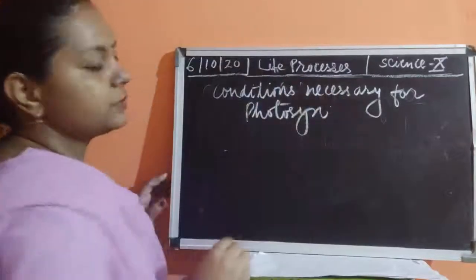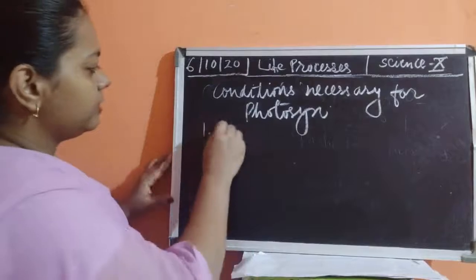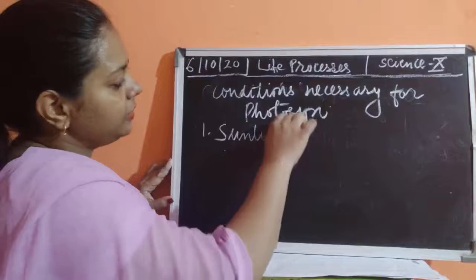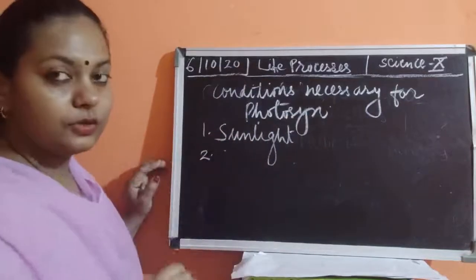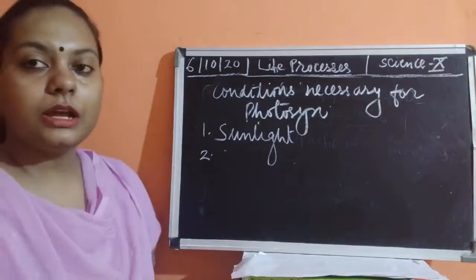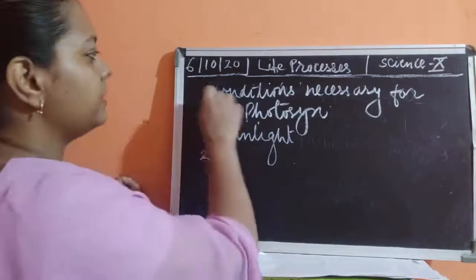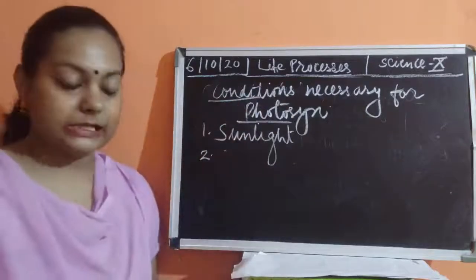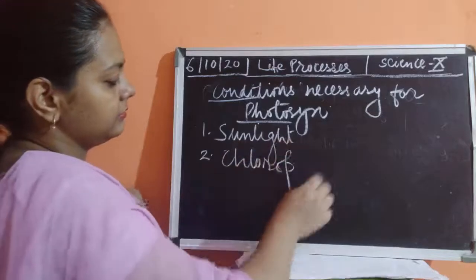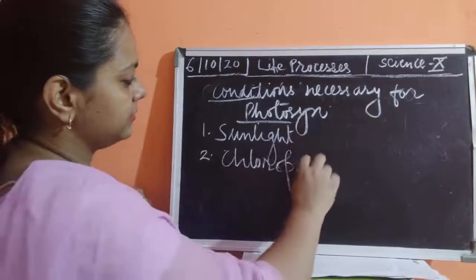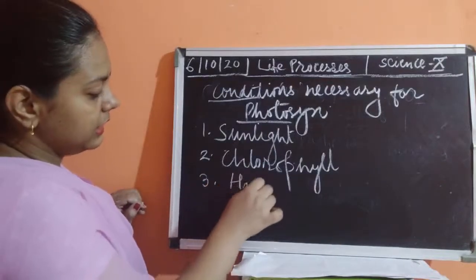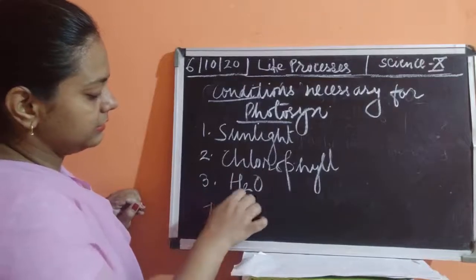Okay, so what are the conditions which are necessary for photosynthesis, children? The plants require sunlight. All the raw materials are necessary conditions. All the raw materials for photosynthesizing food are necessary. If one of them is absent, then photosynthesis is not going to take place. So sunlight is necessary, chlorophyll is necessary. Even water is necessary and carbon dioxide is necessary.